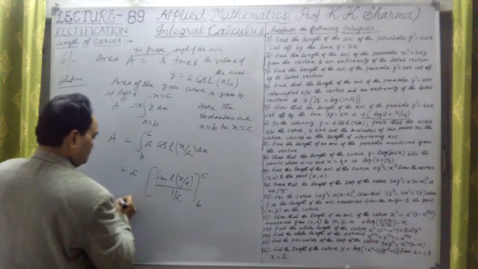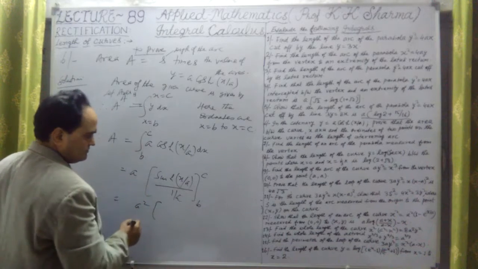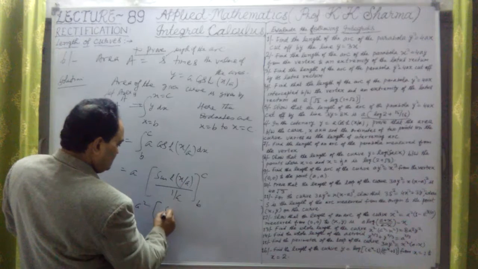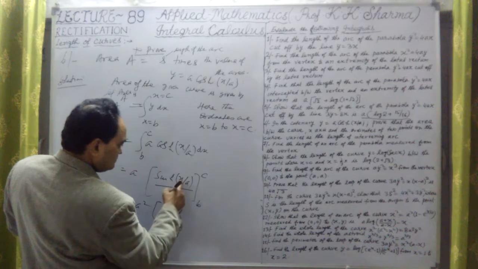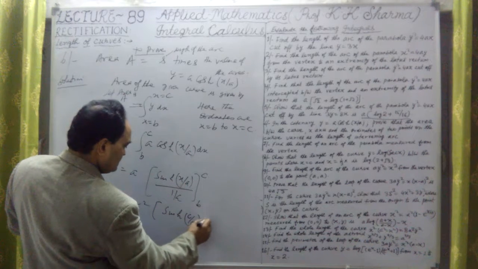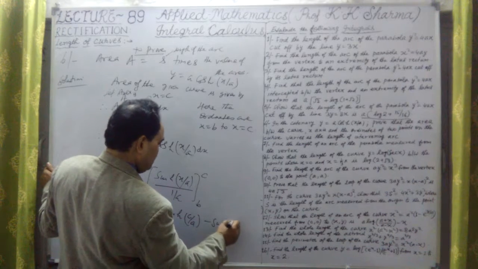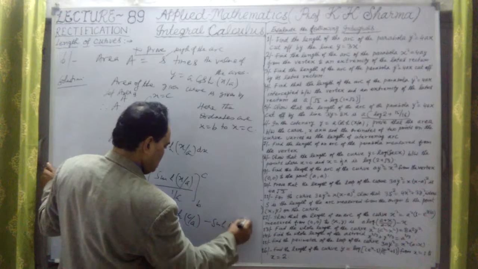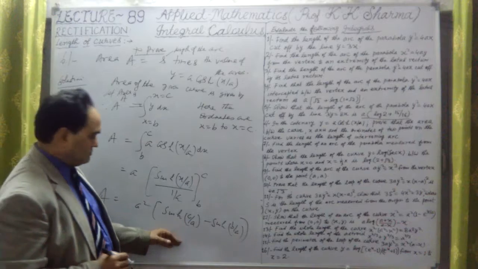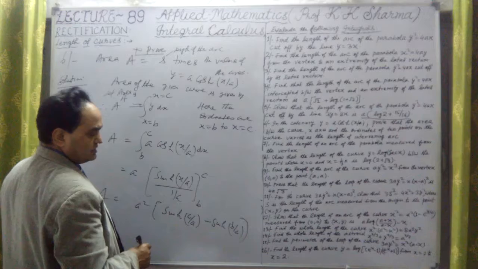It is a square into sine hyperbolic x upon a, with the upper limit c, so sine hyperbolic c upon a minus sine hyperbolic b upon a. So the value of area A is a square times sine hyperbolic c upon a minus sine hyperbolic b upon a.